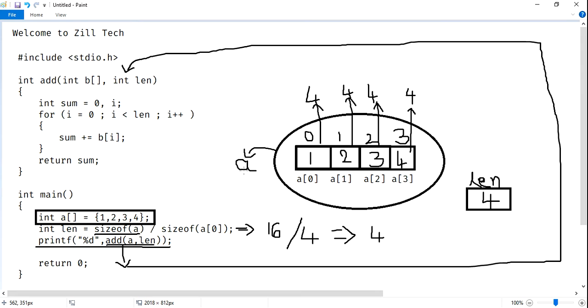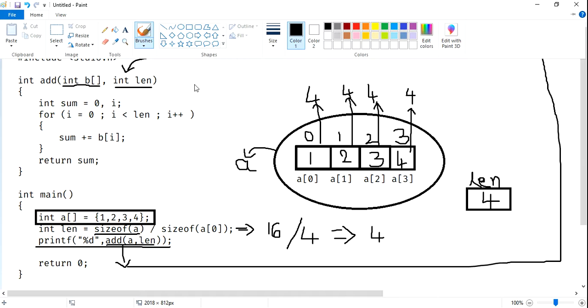A, what is A? A is an array. So to pass an array, our method parameter should also be of array type. This is an array declaration. Two minutes before, I said this is an array declaration, and this is a normal variable declaration. It holds array variables, and it also holds normal variables. Now here the A is coming and sitting here, and length is coming and sitting here.